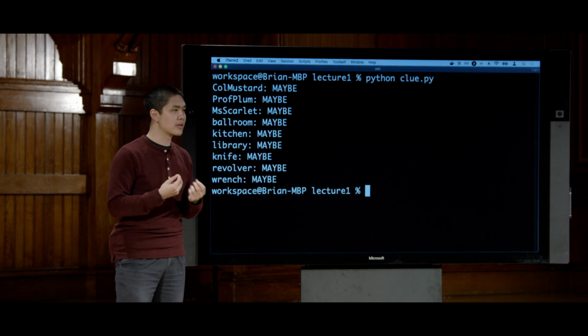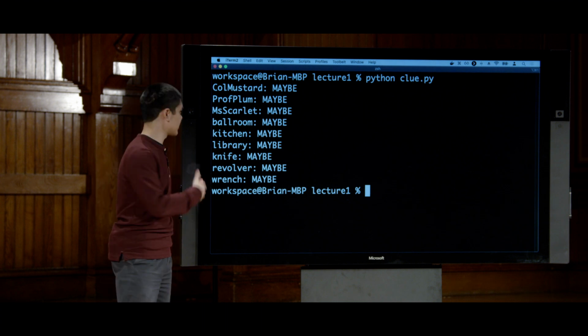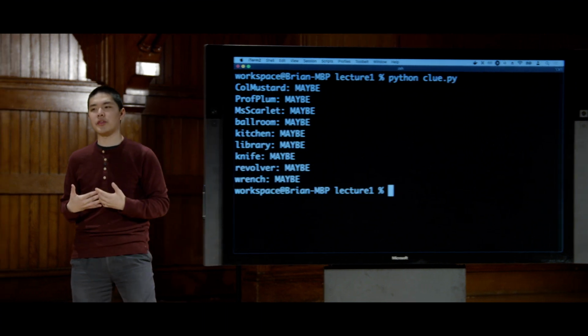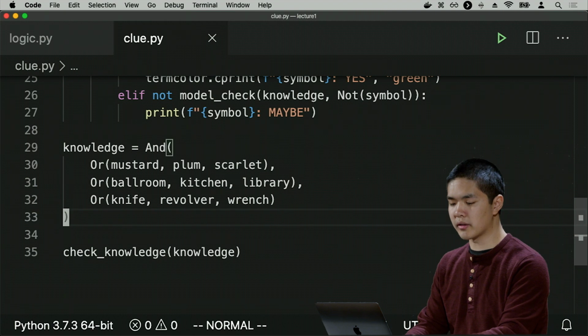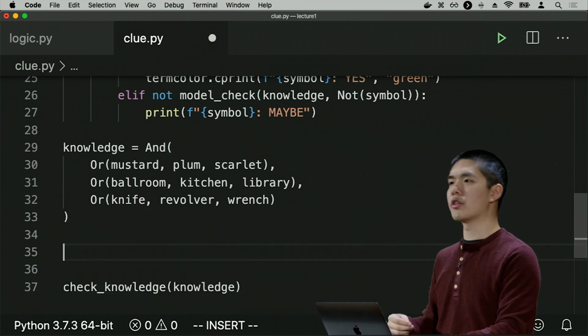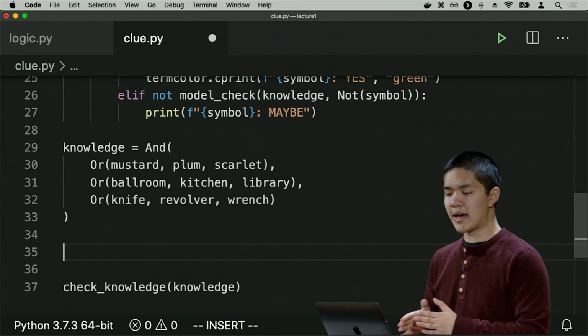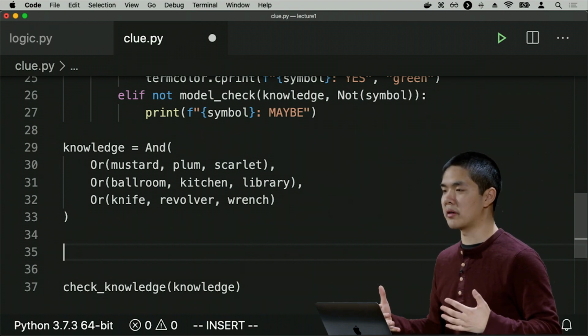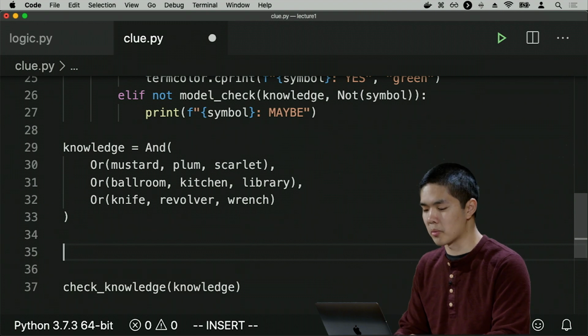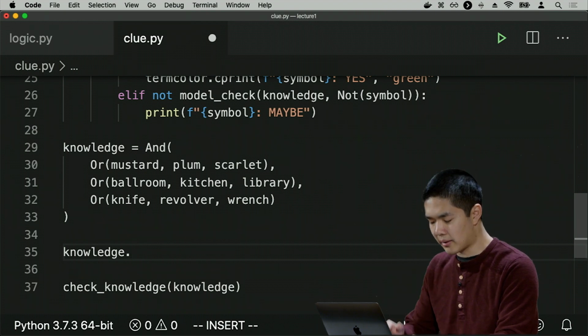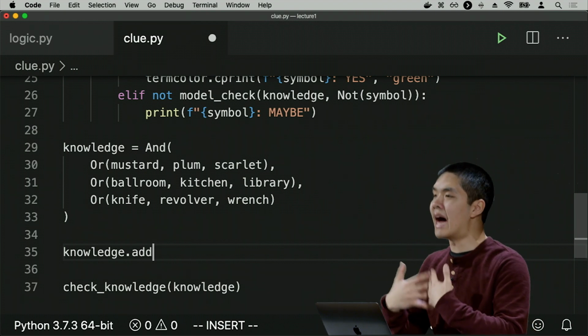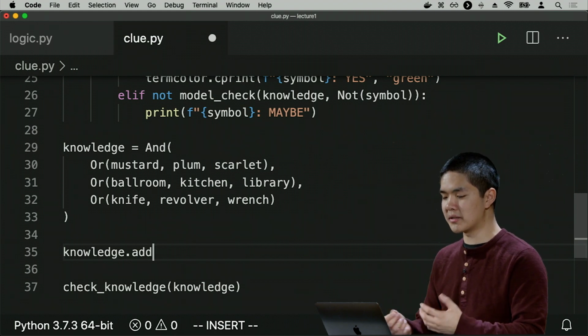But now let me try and add some additional information and see if additional knowledge can help us to logically reason our way through this process. And we are just going to provide the information. Our AI is going to take care of doing the inference and figuring out what conclusions it's able to draw. So I start with some cards, and those cards tell me something. So if I have the Colonel Mustard card, for example, I know that the mustard symbol must be false. In other words, mustard is not the one in the envelope, is not the criminal. So I can say knowledge supports something called .add, which is a way of adding knowledge or adding an additional logical sentence to an and clause.